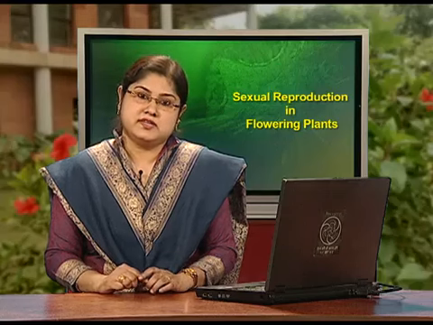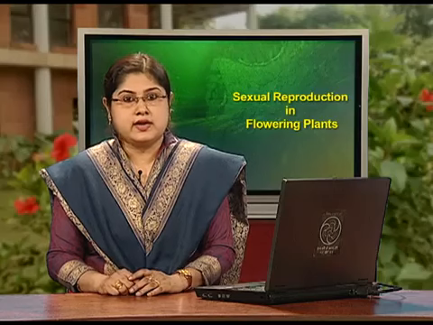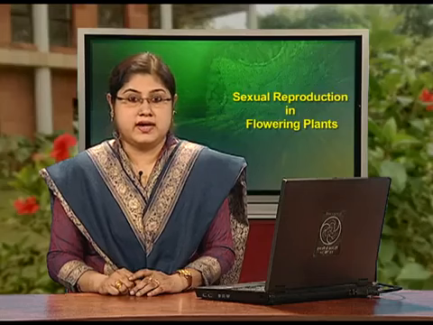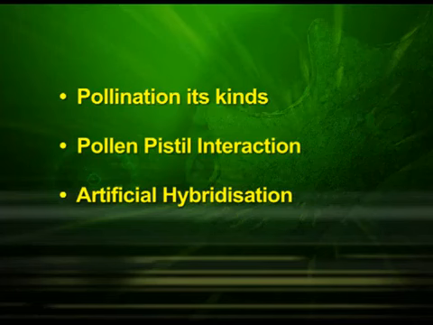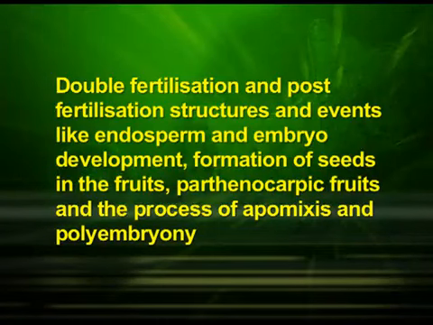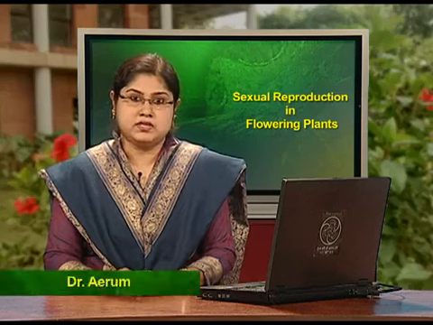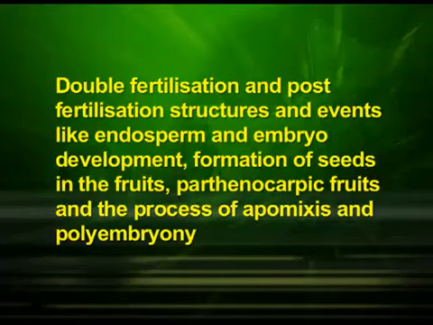The second part will cover the structure and development of the megasporangium or the ovule and the embryo sac along with its types. The third part will give a detailed account of pollination, its kinds, pollen-pistil interaction and artificial hybridization. The fourth part will comprise double fertilization and post-fertilization structures and events like endosperm and embryo development, formation of seeds in the fruits, parthenocarpic fruits and the process of apomixis and polyembryony.